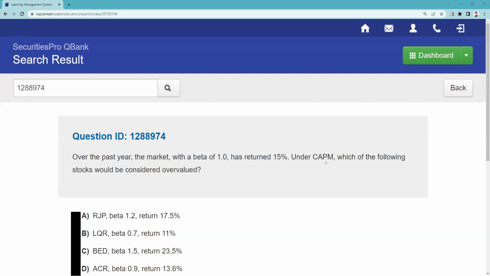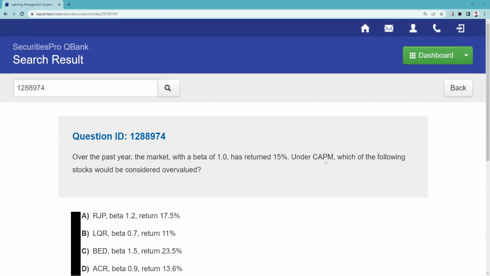Now, under the capital asset pricing model, what they're hoping here perhaps is that you freak out, go, oh my God, the capital asset pricing model. Which of the following stocks would be considered overvalued? So, we have expected returns and the returns we actually get. As we look at our answer here, it tells us our actual returns for each of these investments.